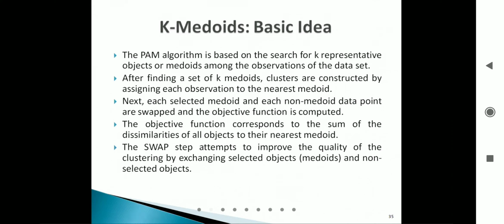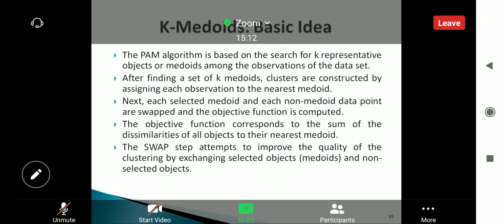If two points are given, first point, let's say A, coordinate is x1, y1, and second point, let's say B, coordinate is x2, y2. So x1, y1 is one point, x2, y2 is another point. How do I find the Manhattan distance between these two? It's very simple. Mod of x2 minus x1 plus mod of y2 minus y1. So the sum of the differences between these coordinate values. This will be the Manhattan distance. So in K-medoids, basically we are using the Manhattan distance.